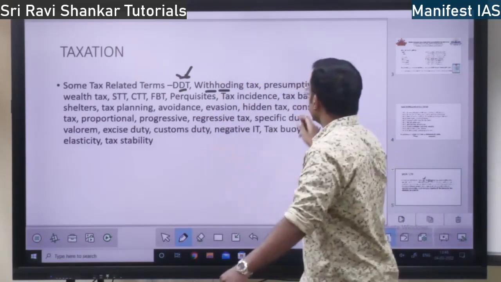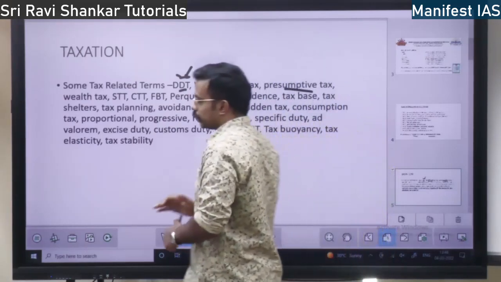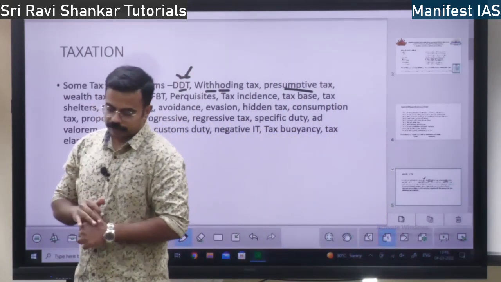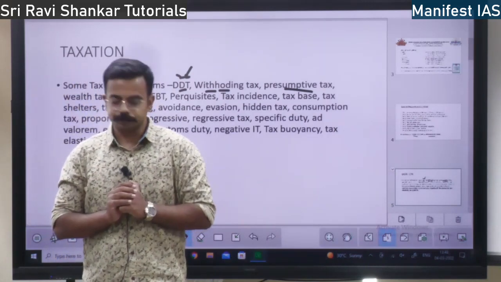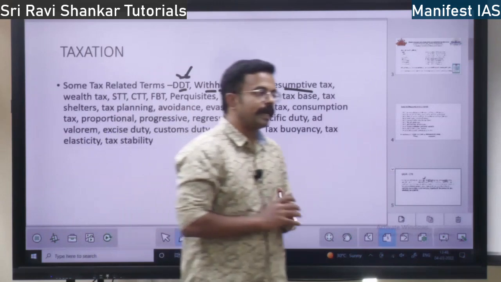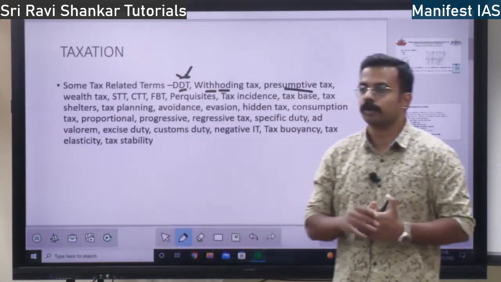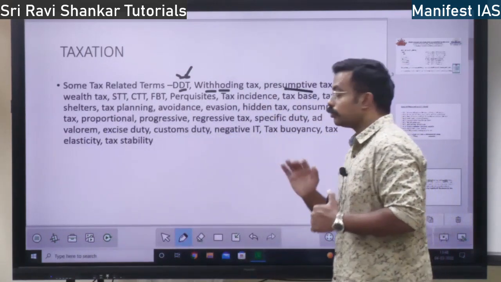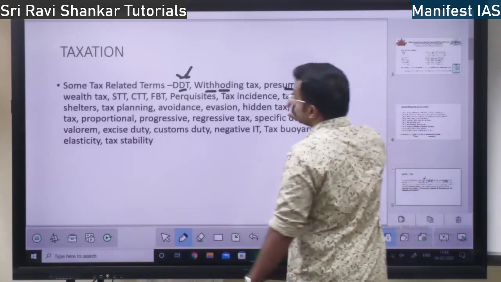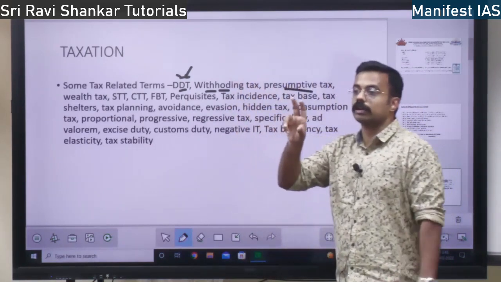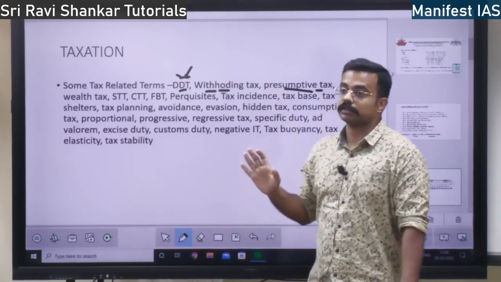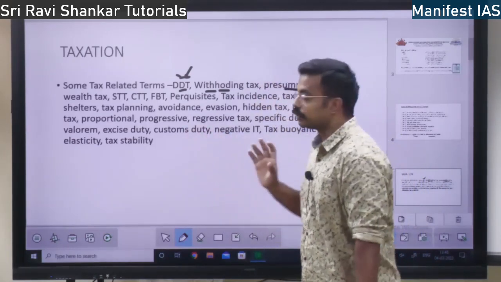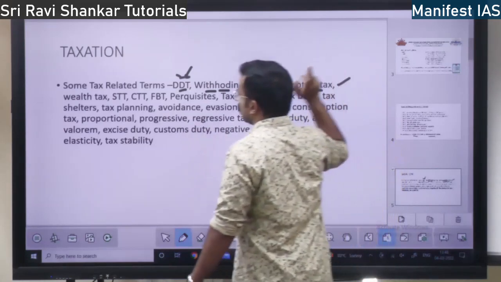Next you have presumptive tax. What is presumptive tax? Suppose your income is not properly counted, that is, you have not maintained proper records. So the government presumes that this much tax you owe to the government. When the government presumes, without any record, that this is the percentage of tax you have to pay, that is presumptive tax.